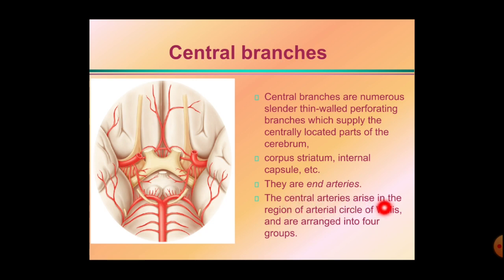The central arteries arise in the region of the arterial circle of Willis and are arranged into 4 groups. So here in the picture, this is the interpeduncular fossa, this is the circle of Willis, and the circle of Willis is giving these thin slender branches called the central branches, or also called the perforating branches. They are arranged in 4 groups.